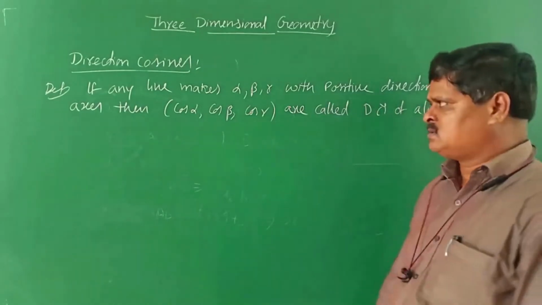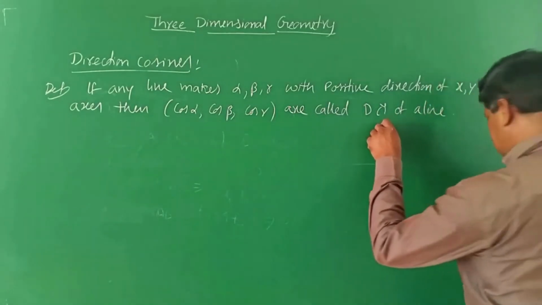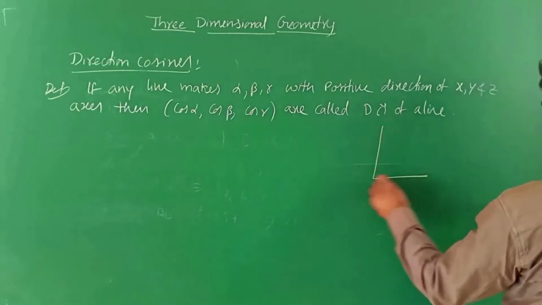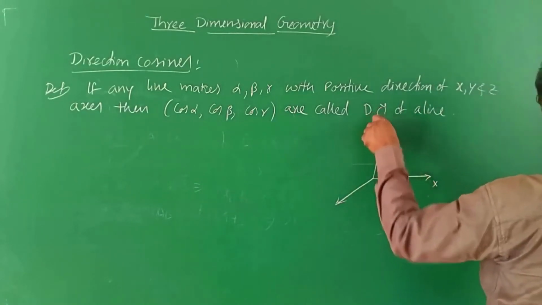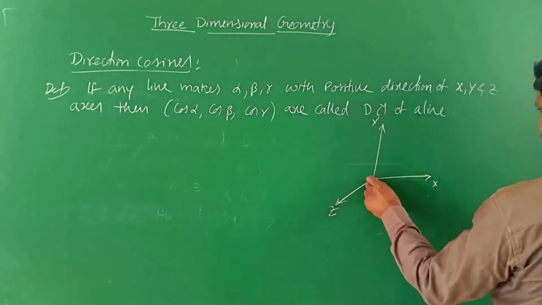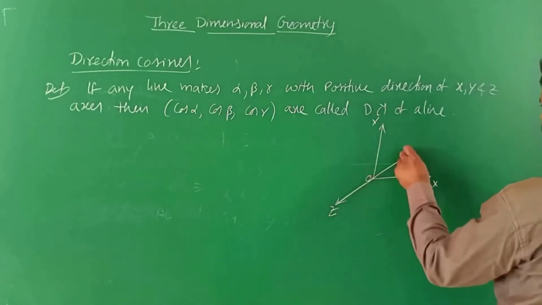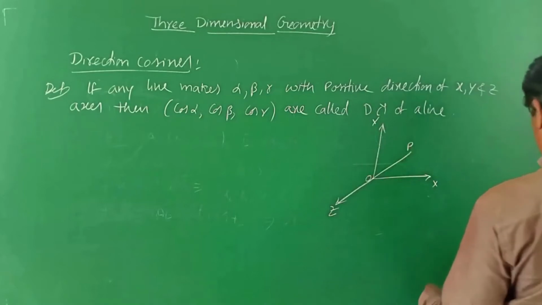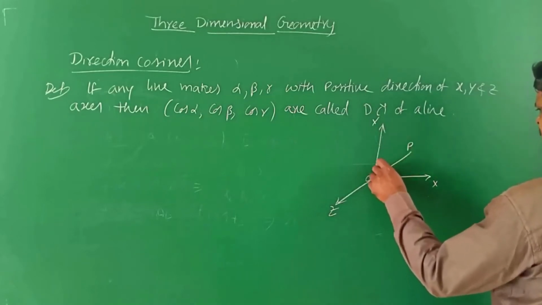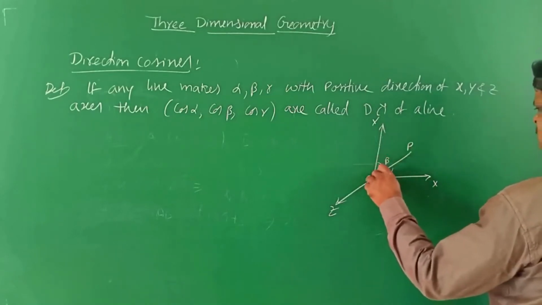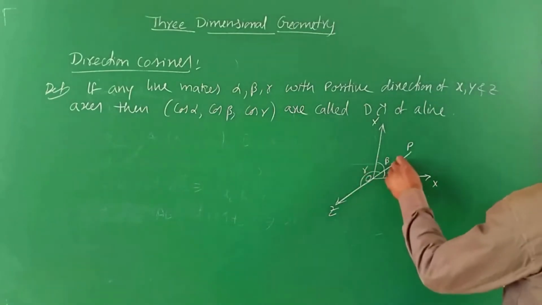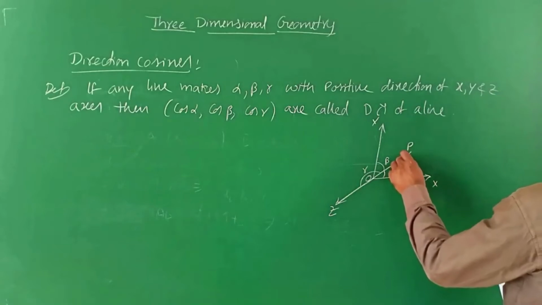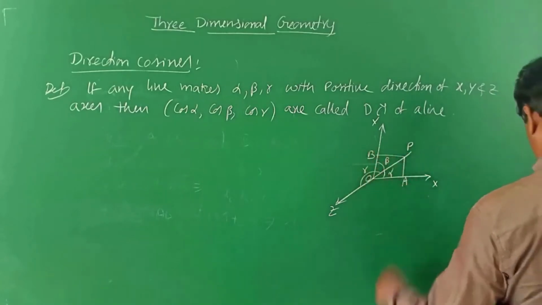What is meant by DCs, children? Suppose you take three axes, x, y, z. Here you take one vector OP bar. It makes alpha with the x-axis, beta with the y-axis and gamma with the z-axis. Take a point A and put a perpendicular AB.